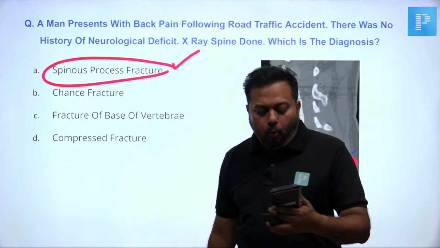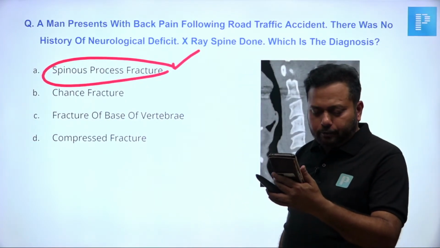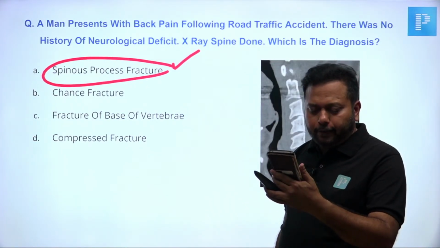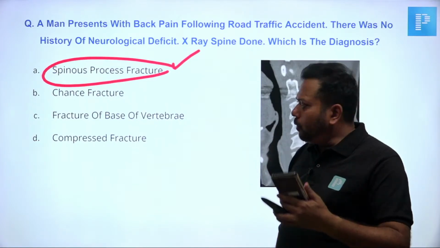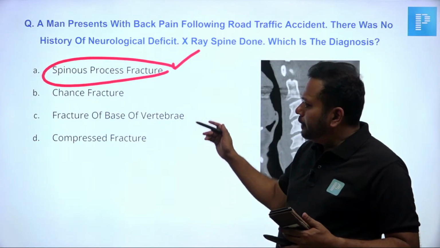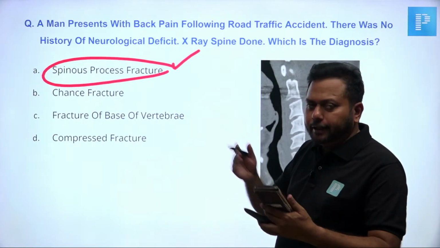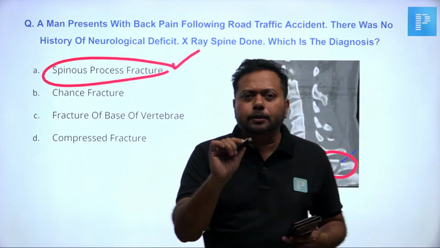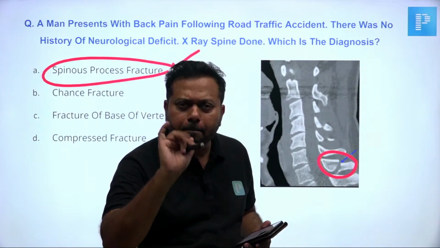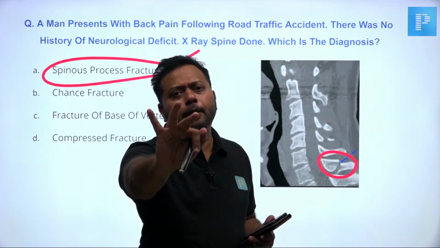What do you mean by chance fracture? Right, Dr. Light has given the right answer. Chance fracture is fracture of the spinous process, pedicle and vertebral body.